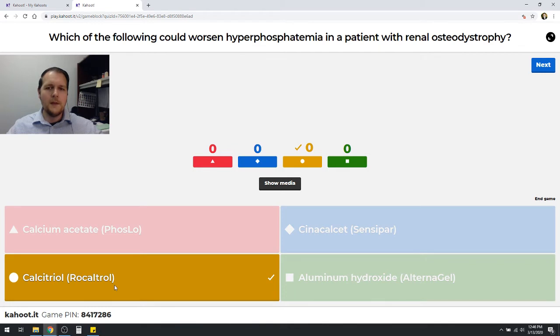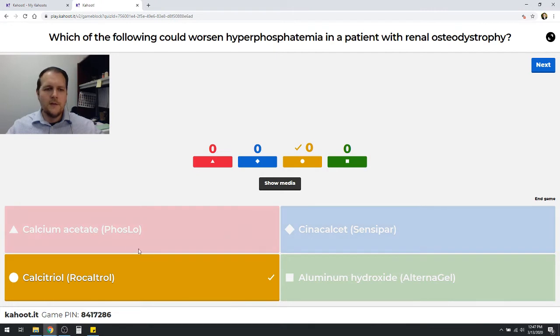Even though the patient may be overall vitamin D deficient, that's where something like cinacalcet can come into play, where it'll stimulate those parathyroid receptors to think, hey, we have enough vitamin D around here, without actually getting the same actions as vitamin D. And thus it'll help to block that bone resorption, that osteoclast activity that's leaching all that calcium from the bone.